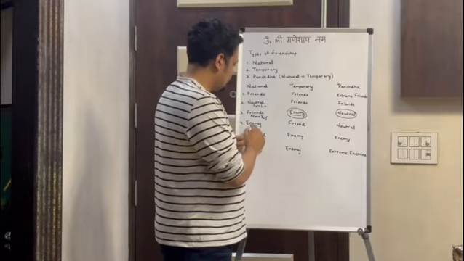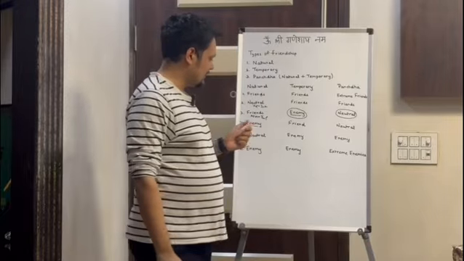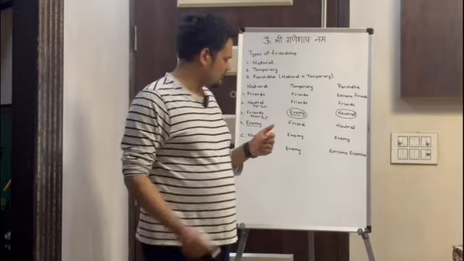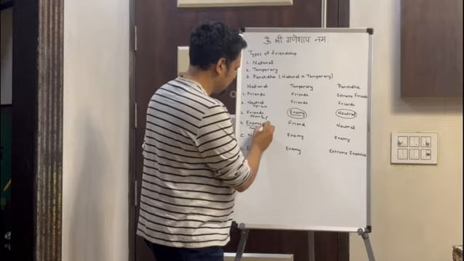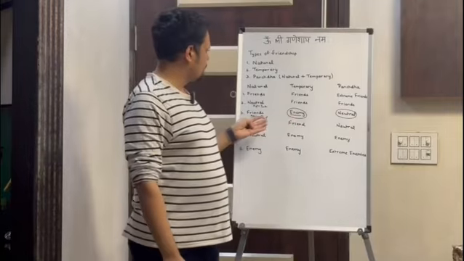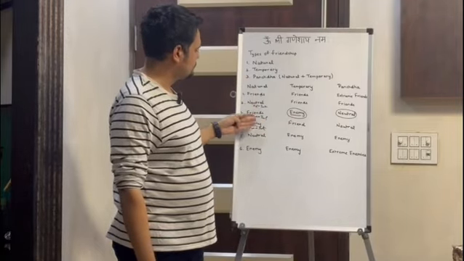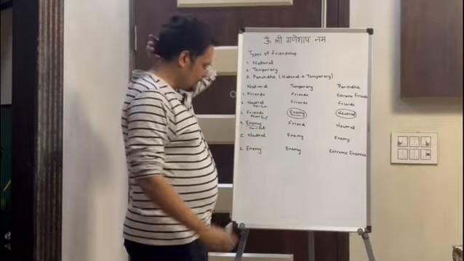Now let's come to fourth. Fourth is enemy. You can take the example of Sun and Saturn. Sun and Saturn both are enemies. If we talk about natural friendship, then these both planets are enemies.